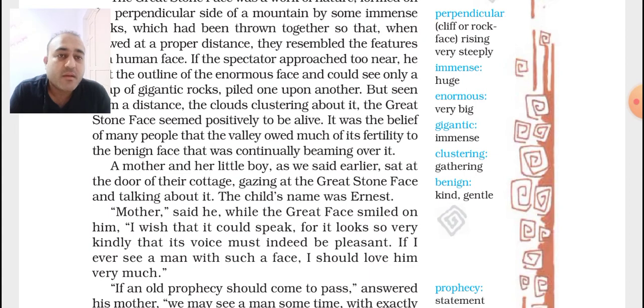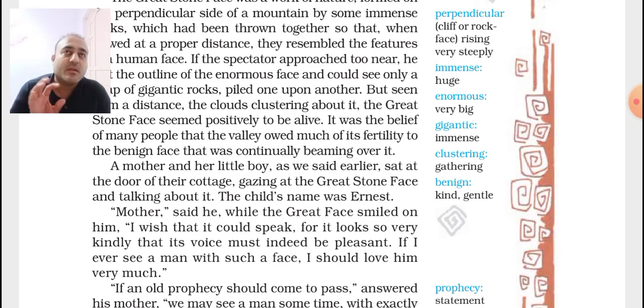A mother and her little boy, as we said earlier, sat at the door of their cottage, gazing. Gazing means looking at the great stone face and talking about it. The child's name was Ernest. "Mother," said he, while the great stone face smiled on him, "I wished that I could speak, for it looks so very kindly that its voice must indeed be pleasant. If I ever see a man with such a face, I should love him very much."